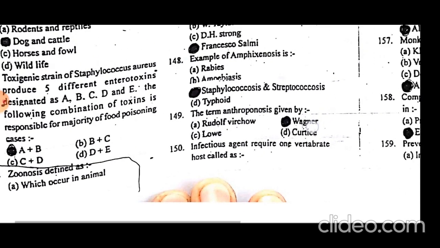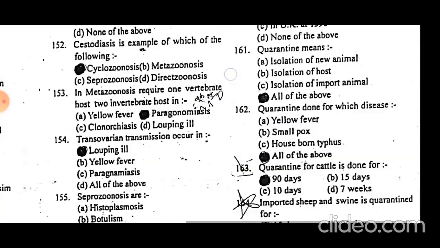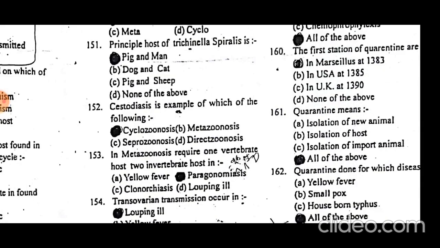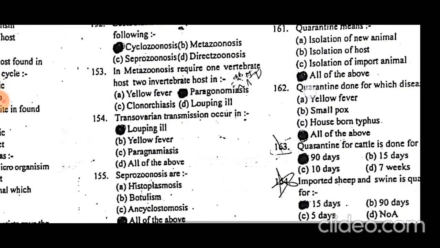An infectious agent that requires one vertebrate host is called direct zoonosis. The principal hosts of Trichinella spiralis are pig and man. Cysticercosis is an example of cyclozoonosis. Metazoonosis requires one vertebrate host, and paragonimiasis requires two invertebrate hosts. One vertebrate host in metazoonosis and two invertebrate hosts in paragonimiasis. Transovarian transmission occurs in louping ill.